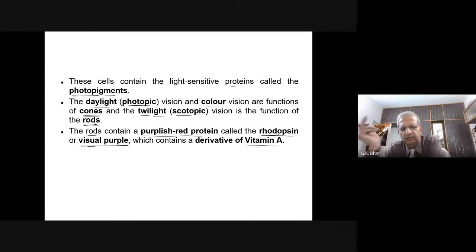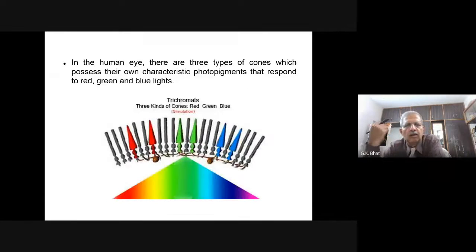Always ask a question. In the human eye, there are three types of cones. You know, cones are concerned with differentiating the color. There are three types of cones which possess their own characteristic photopigments that respond to red, green, and blue lights.